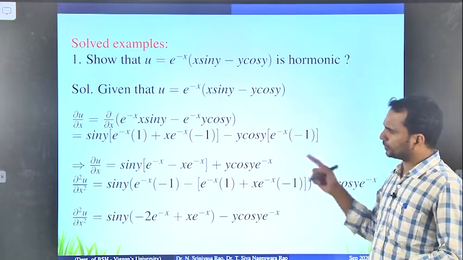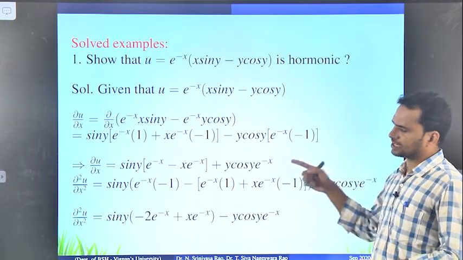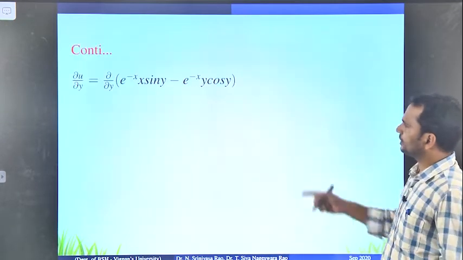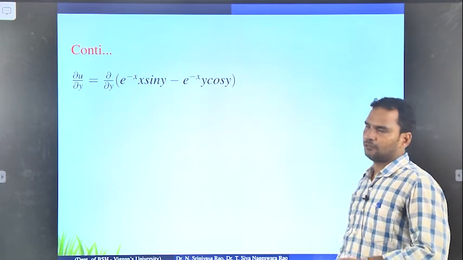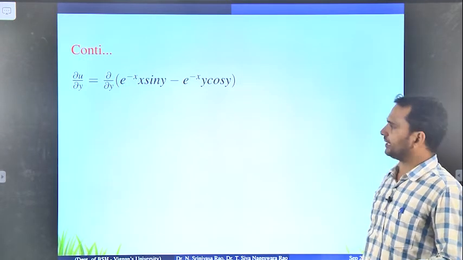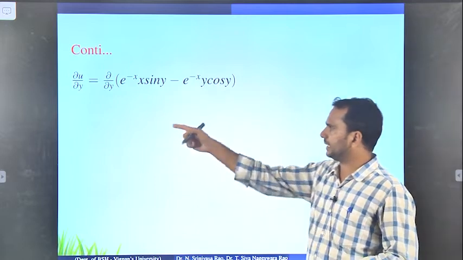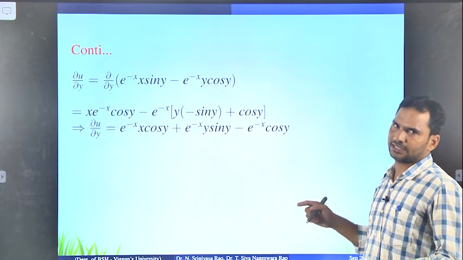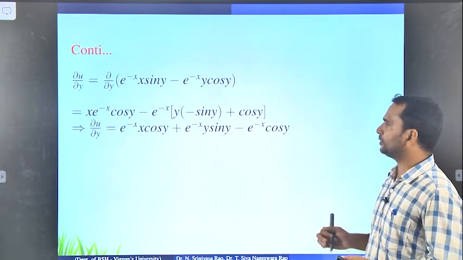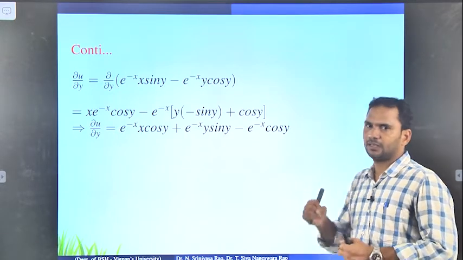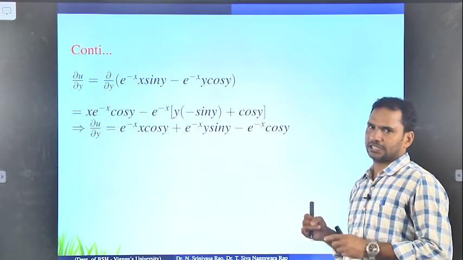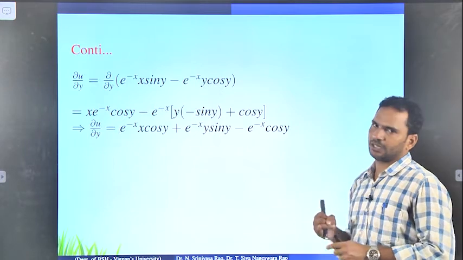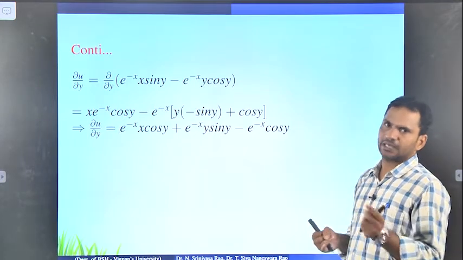This is del square u by del x square. But what we have to find again is del square u by del y square also. For this, first we are going to find the first derivative of u with respect to y, so del by del y. When you are differentiating with respect to y, x is constant. When you are doing partial derivatives, everybody remember, when you are differentiating partially with respect to x, the y variable is constant, and when you are differentiating partially with respect to y, the x variable is constant.